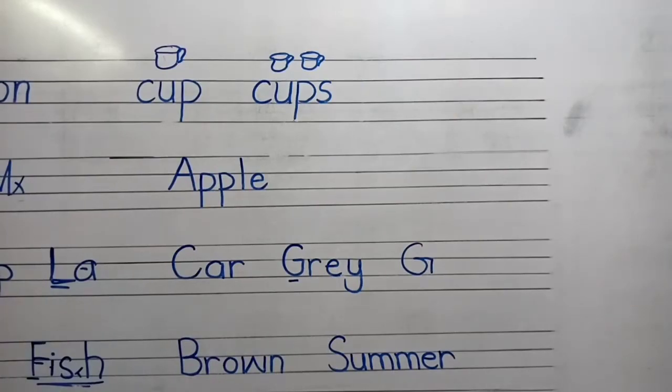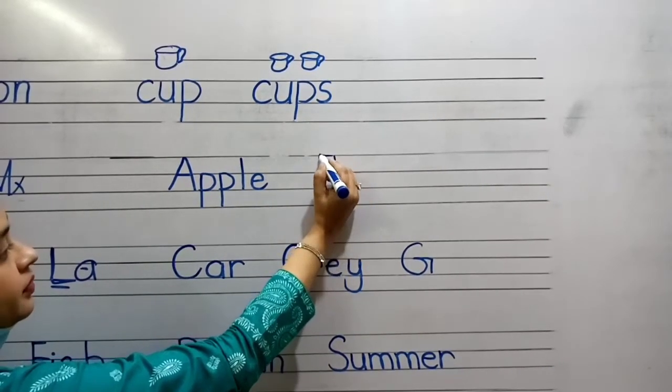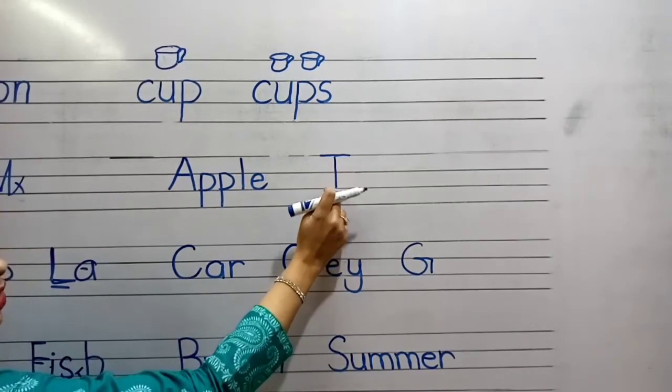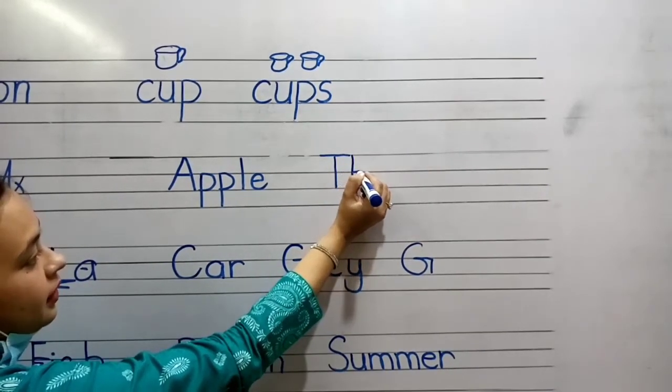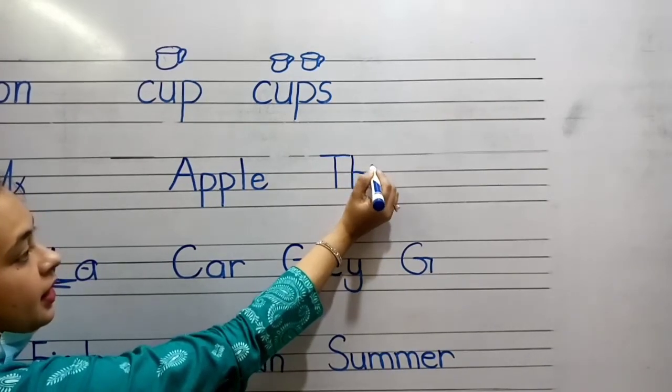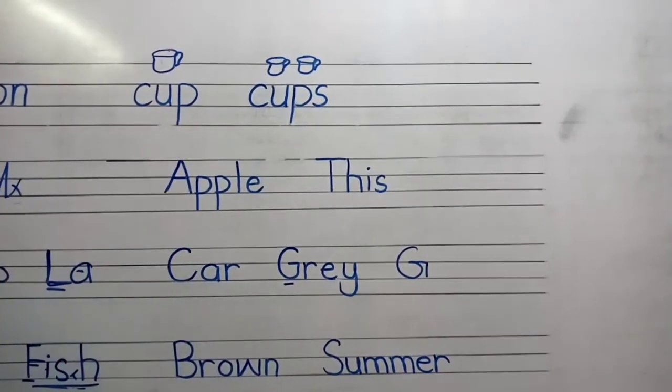Today we practiced writing: singular, plural, colors names, and seasons names. Last time we have learned the use of this, that, and it. One more thing: this. How do we write this? T. We write the formation of T like this. H, I, S. This.